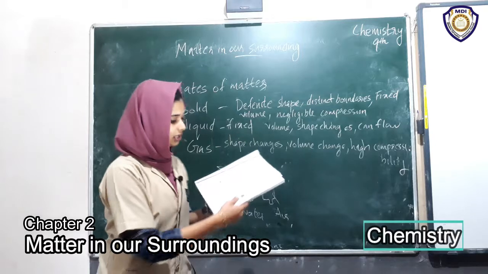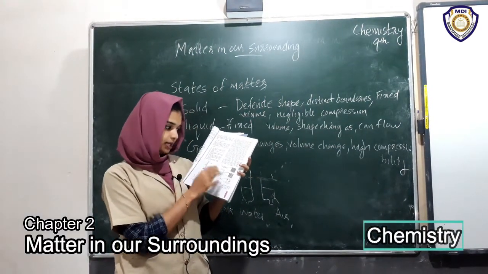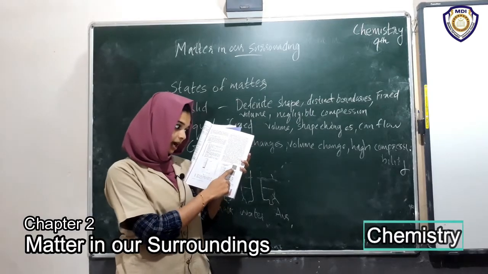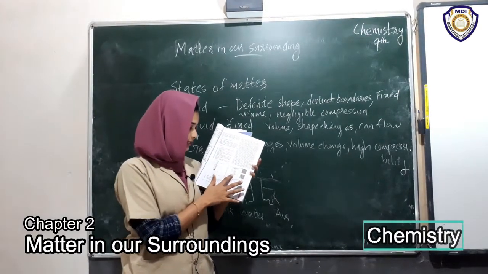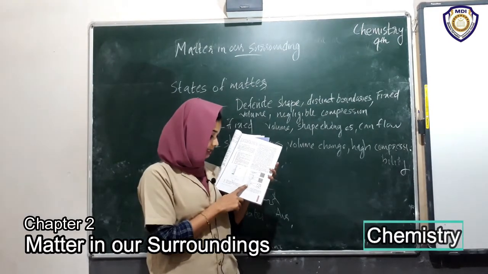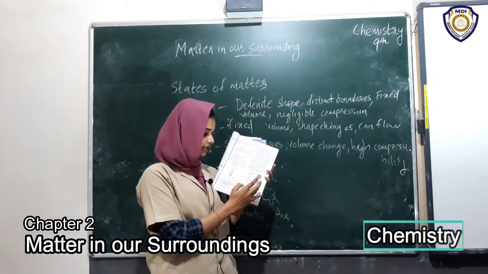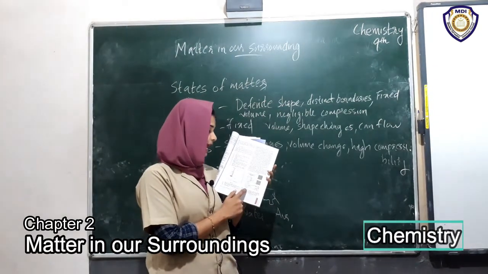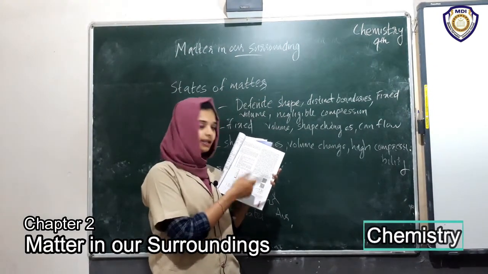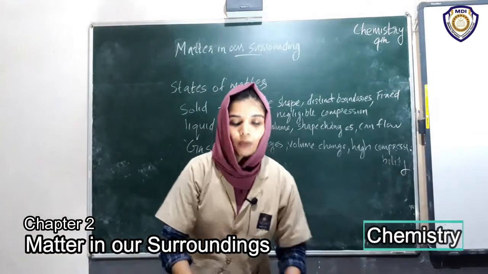And there is a picture given in your textbook. That's the picture of a solid. The solid particles are closer, the liquid particles are somewhat farther away, and the gas molecules are even farther away. The space between the particles is large for gas, less for liquid, and very little for solid. So I hope you understood.